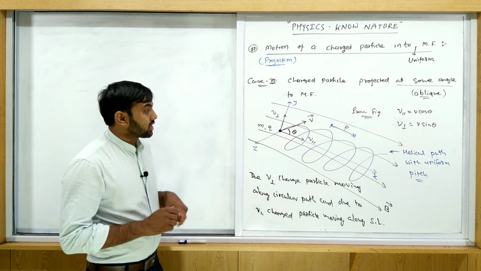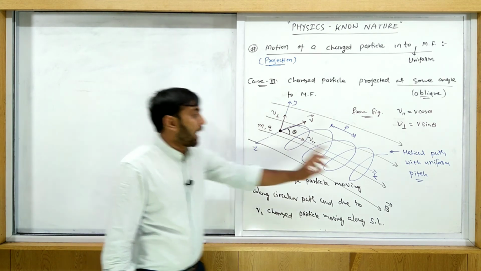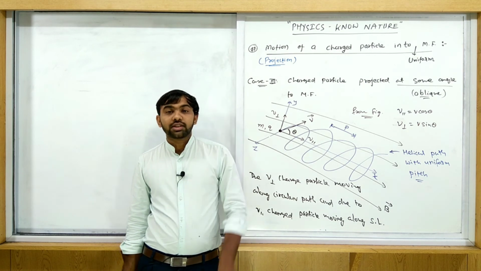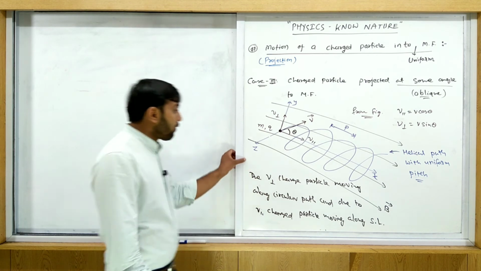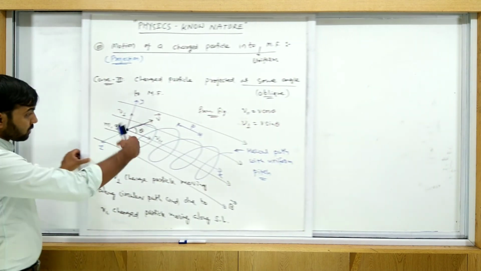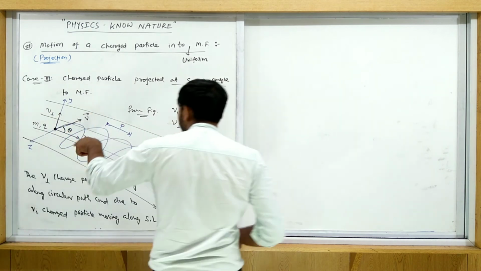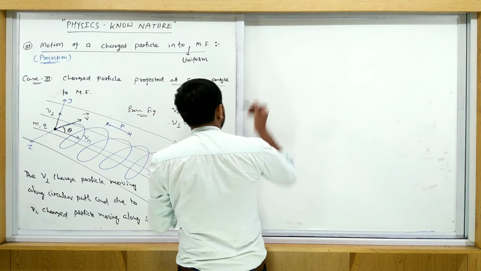So what is the trajectory of the charged particle in this case? A helical path with a uniform pitch. When it is non-uniform, we will discuss later on, but right now this is the uniform pitch. Okay, now how do we write everything? Radius of this circle, pitch. Here the circular path is only due to V perpendicular. So what is actually the radius?